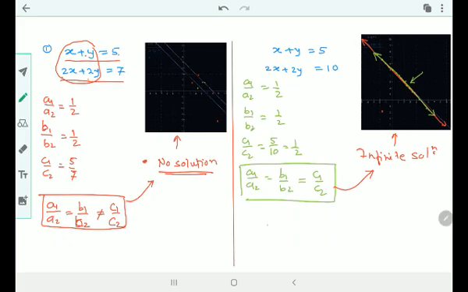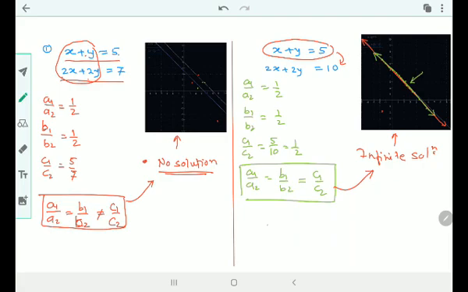All are equal. So what I can say, all are equal means, if I multiply this equation by 2, I get this equation. That means these are not two different equations. Basically, these are the two same equations. That's why we get a same line, or you can consider it as a coinciding line. Got it? So what is the condition for infinitely many solutions? a1 upon a2 is equal to b1 upon b2 is also equal to c1 upon c2.